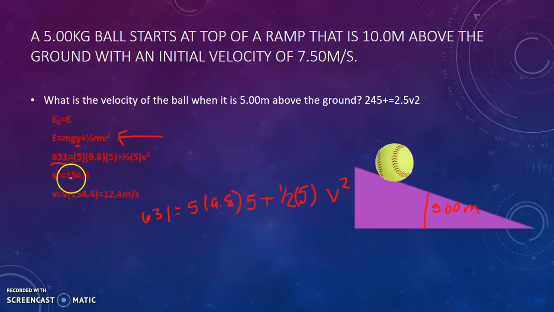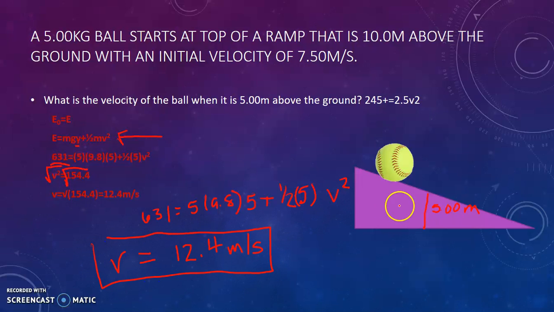We simplify both sides, and remember to do the inverse of a square. We're going to take the square root of both sides. So we take the square root of 154. We should get approximately 12.4 meters per second for the velocity of the ball at the height of 5 meters above the ground on the ramp.